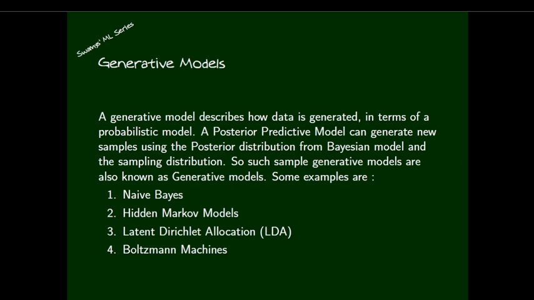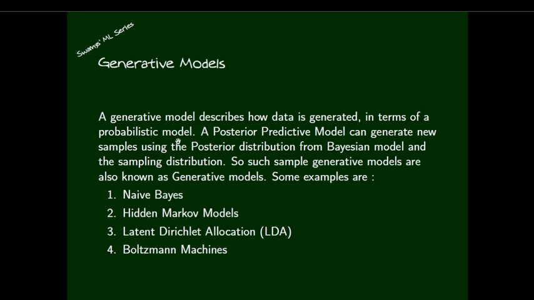Generative models. As I already told you, generative models are posterior predictive models because they create synthetic data, synthetic samples. A generative model describes how data is generated. That's all. What is the relationship between the input and output? That is like a mathematical probability equation.